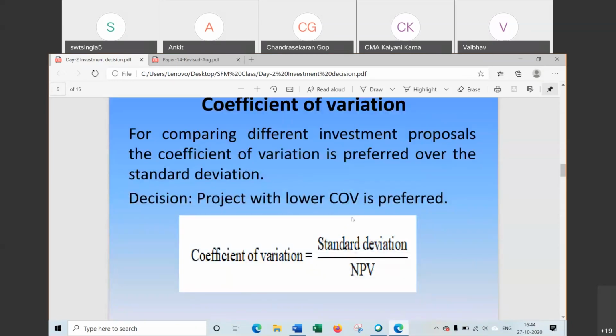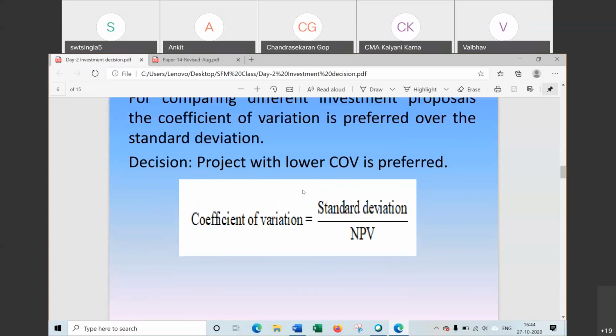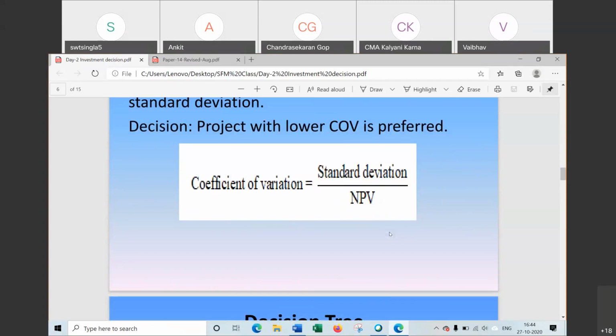Now coefficient of variation. This method is used for the selection of a risky project. The project with lower coefficient of variation will be preferred. That is how to find coefficient of variation: standard deviation divided by NPV. This time it is an online exam, otherwise in the exam you would have had to calculate both standard deviation and NPV, then decide on the basis of coefficient of variation.